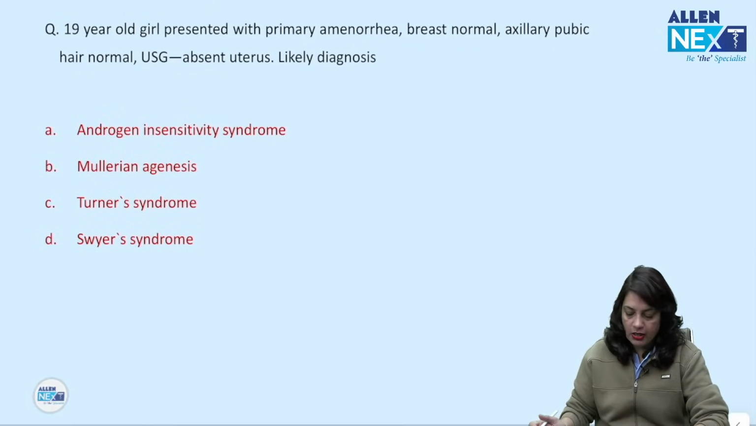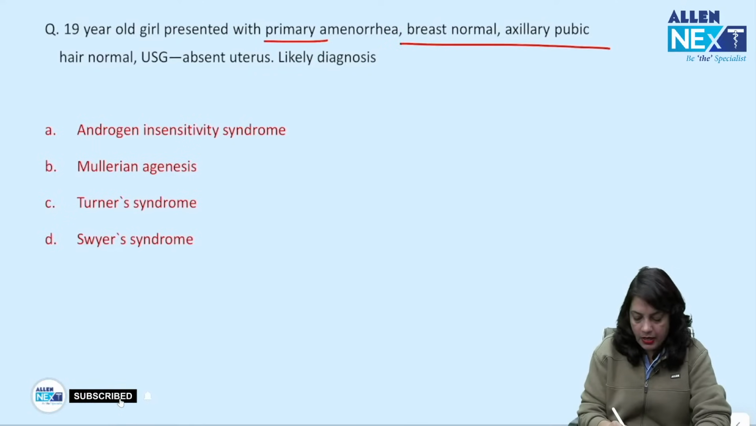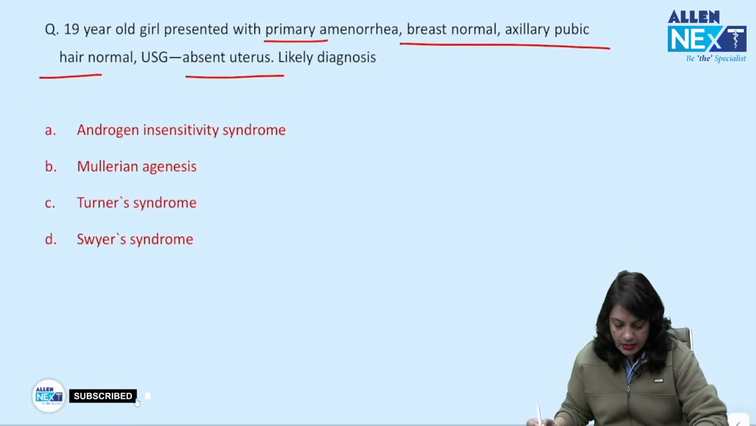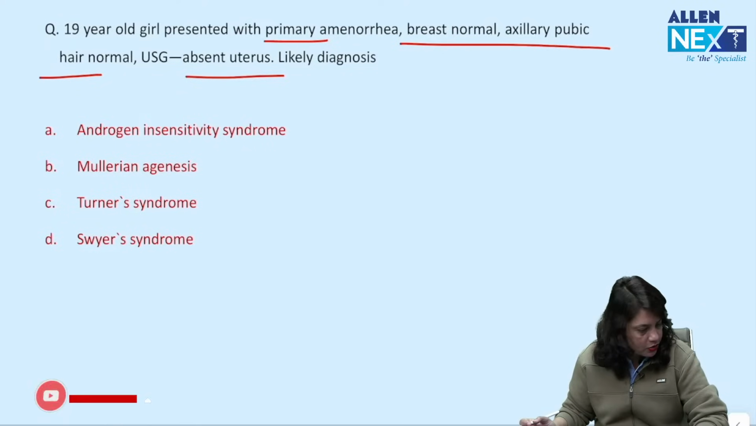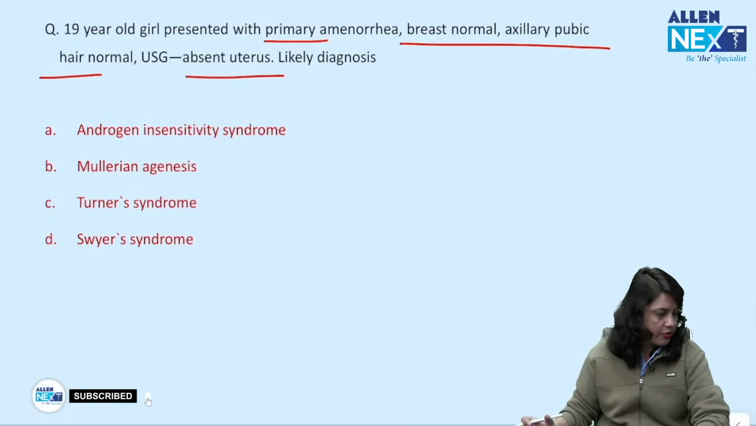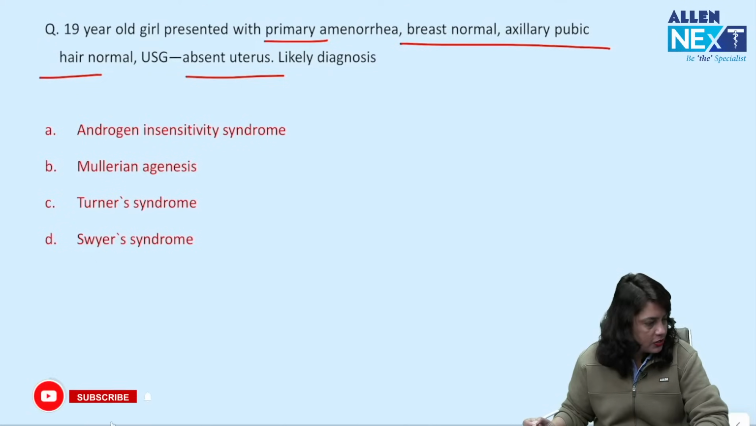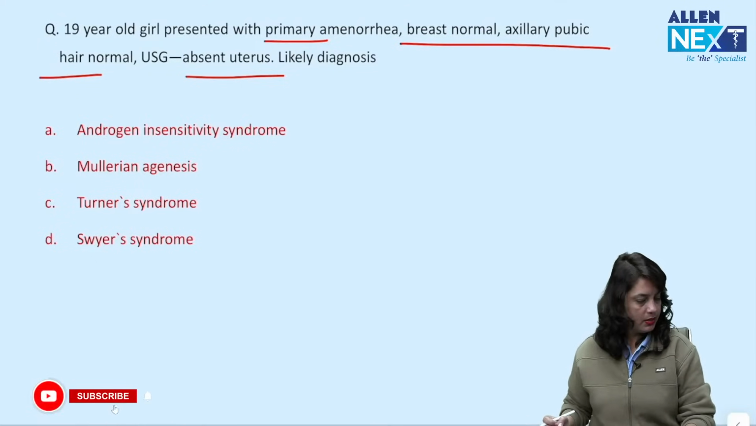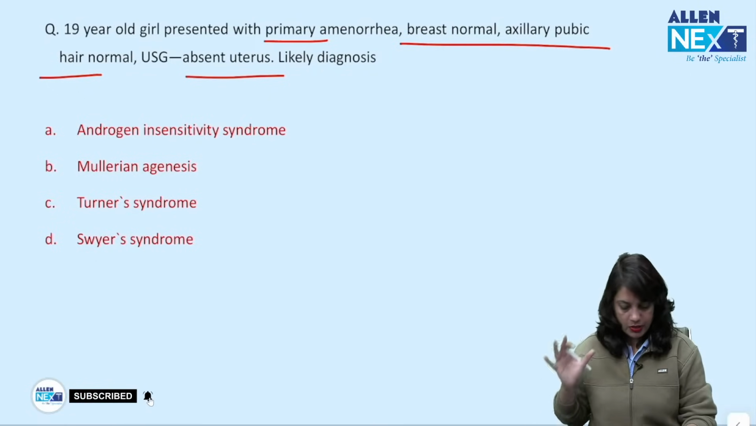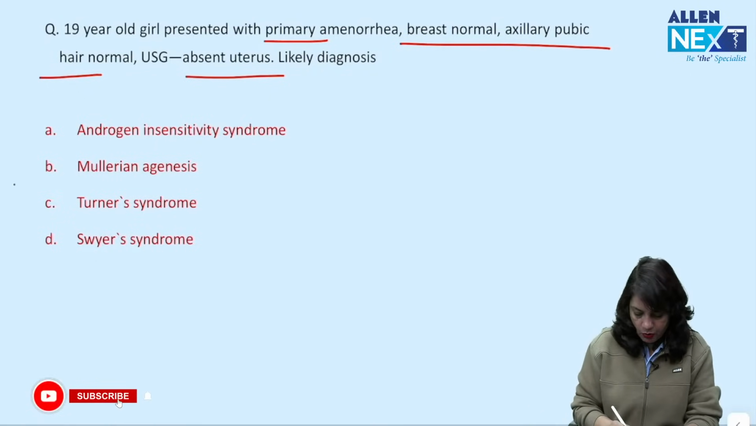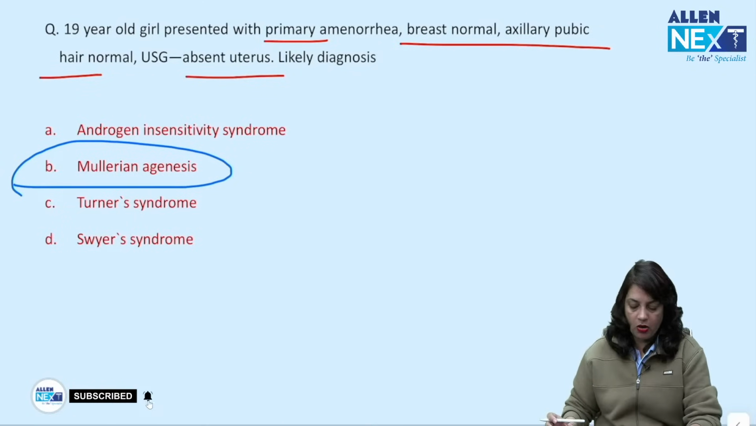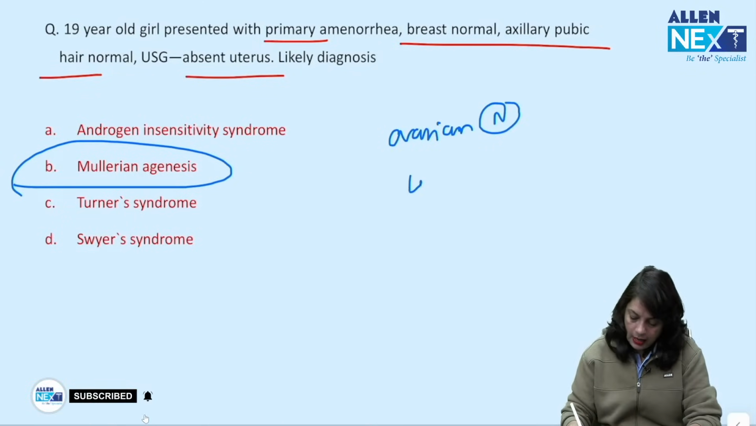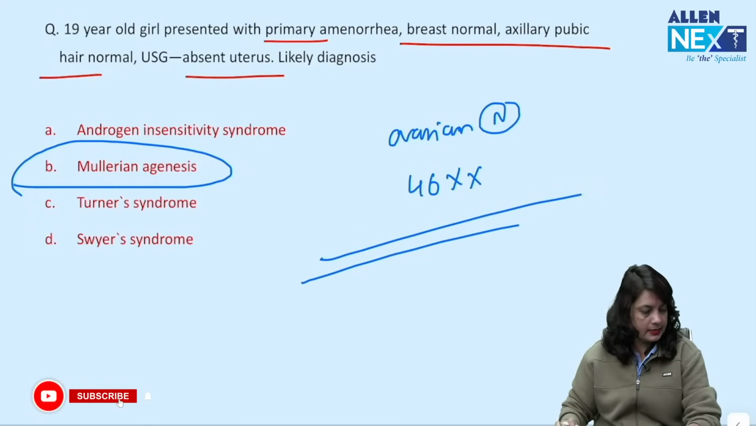Next, a 19-year-old girl presented with primary amenorrhea, axillary pubic hair are normal, ultrasound shows absent uterus. What's your diagnosis? Androgen insensitivity syndrome, Mullerian agenesis, Turner syndrome or Swyer syndrome. So we are doing a quick and crisp revision of the whole syllabus. Axillary pubic hair present, absent uterus, primary amenorrhea. This is no other than Mullerian agenesis, because breast development is normal, that means ovarian function is normal and karyotype will be 46XX in this case.